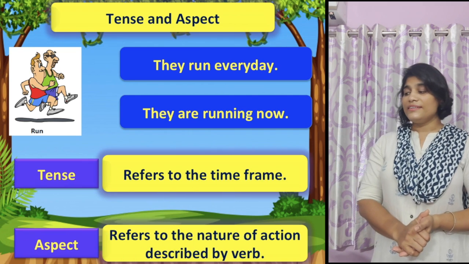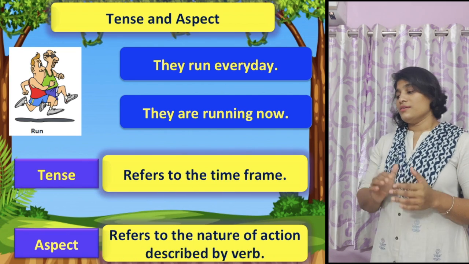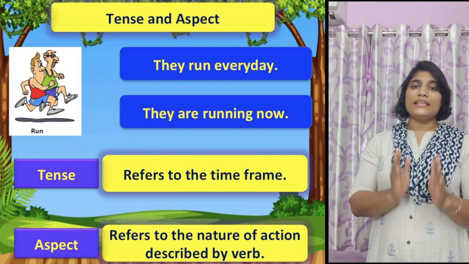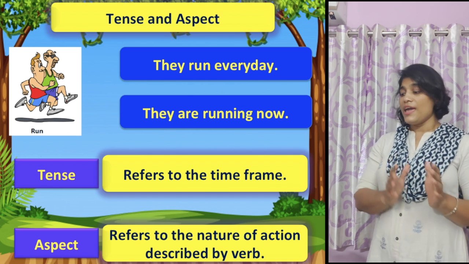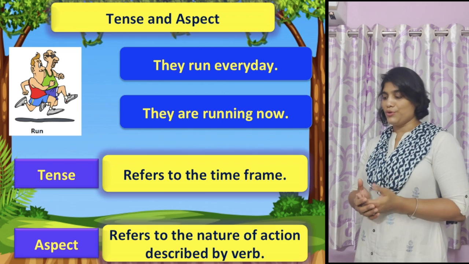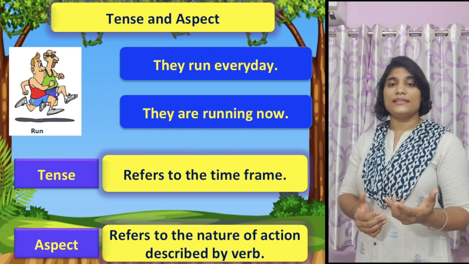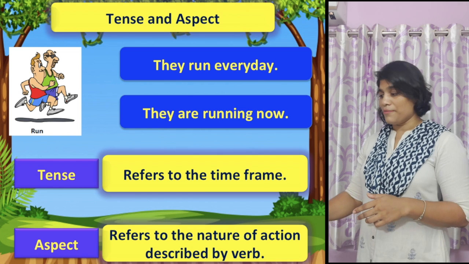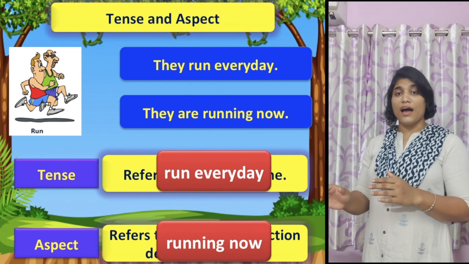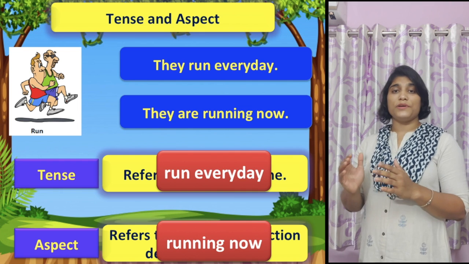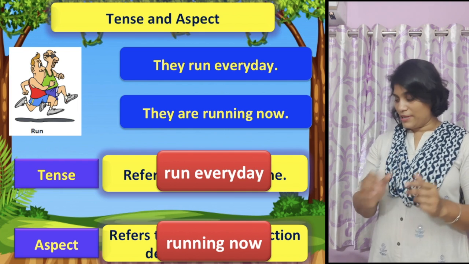So tense refers to the time frame in which the action has been or is performed. And aspect refers to the nature of action described by the verb. That is why there is a difference between run every day and running now.